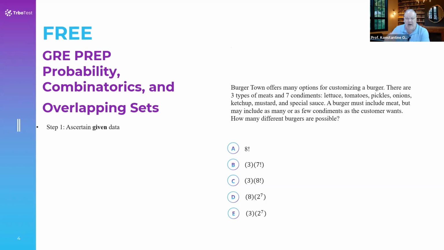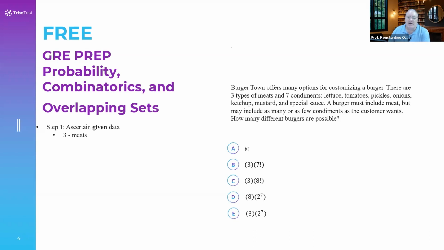So let's look at the data that we also see in the answers. A has an 8 with an exclamation point, B has a 7 exclamation point, and C has an 8 with an exclamation point. That is a dead giveaway to us that we're going to work with numbers that have to be compared and figure out the overlapping sets. Let's do this and I'll show you what I mean.